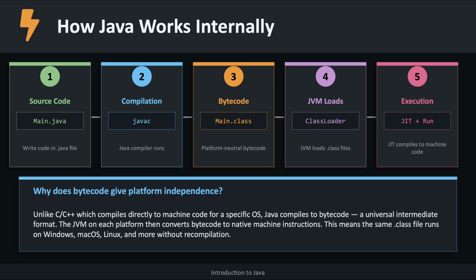Let's walk through how Java actually executes your code. Step 1, you write source code and save it as a .java file. Step 2, the Java compiler called JavaC compiles this into bytecode stored in a .class file. Unlike C++, which compiles directly to machine code, Java's bytecode is platform neutral. Step 3, when you run the program, the JVM's class loader loads the bytecode into memory. Step 4, the bytecode verifier checks for any security issues. Step 5, the execution engine runs the code using an interpreter for line-by-line reading and a JIT compiler to speed up frequently used code by converting it to native machine instructions.